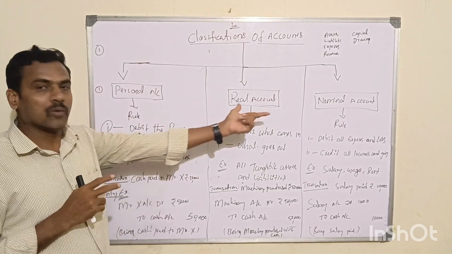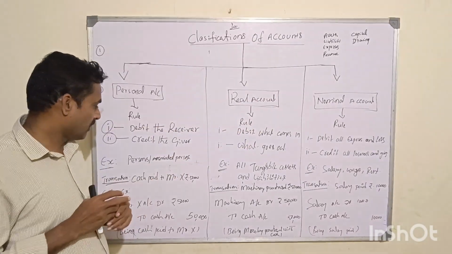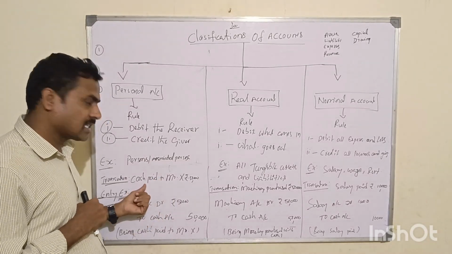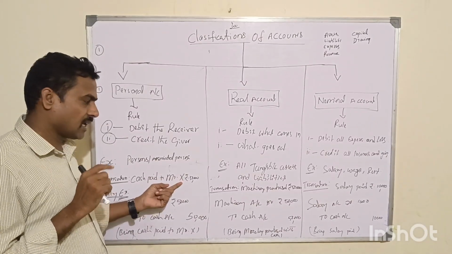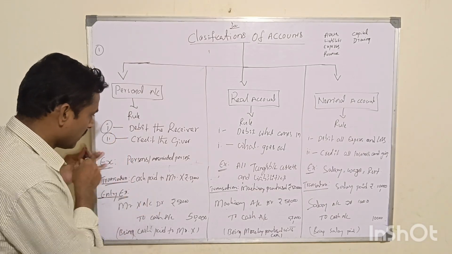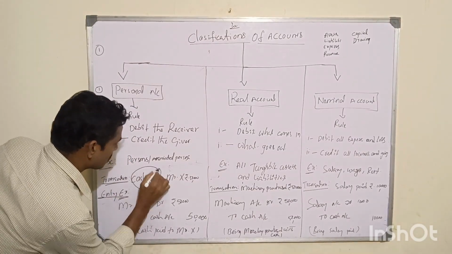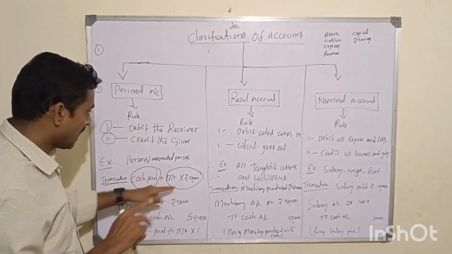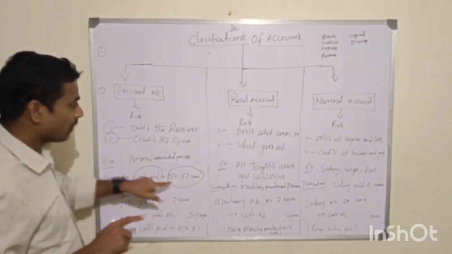So, as per the golden rules of accounting, in this given transaction, cash is one aspect and Mr. X is another aspect. Two aspects. As per the personal account rule, Mr.